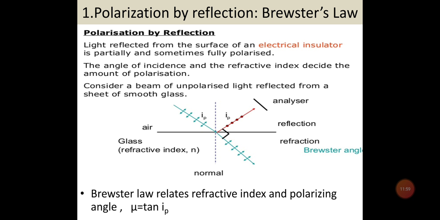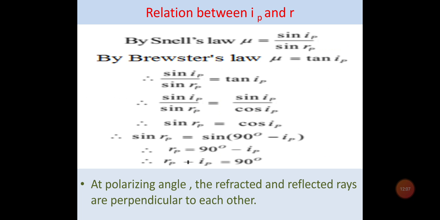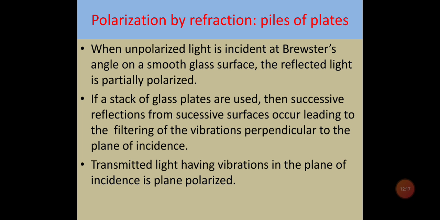Here you can see that the angle between the reflected and the refracted ray is 90 degrees. So we have proved that for this polarizing angle IP, we will get this condition. So this was the method by which we can produce polarized light with the help of reflection. Now here is another method, that is, by refraction we can also produce polarized light.